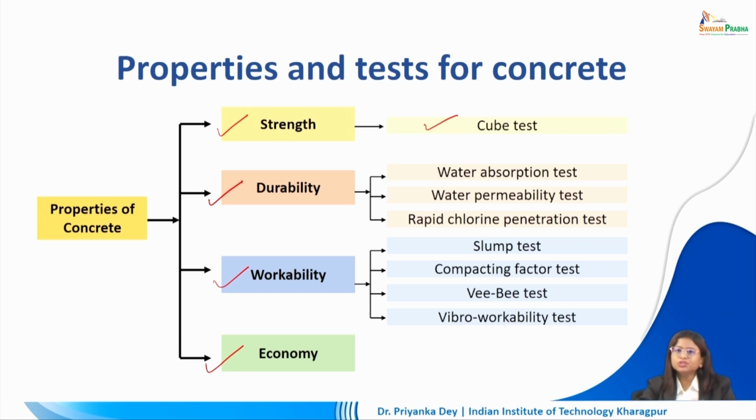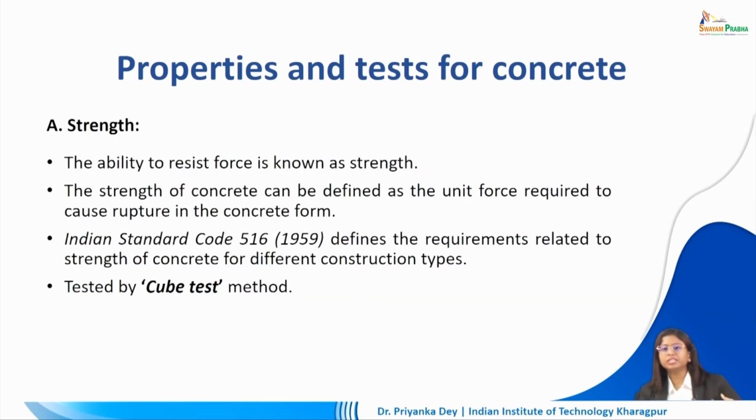To check for the durability of concrete, we see the water absorption test, the water permeability test and rapid chlorine penetration test. With respect to workability, that is how easily we can work the concrete in a certain shape or mixture, we do the slump test, the compacting factor test, the VB test and vibro workability test. Let's study a little bit further in detail into these aspects.